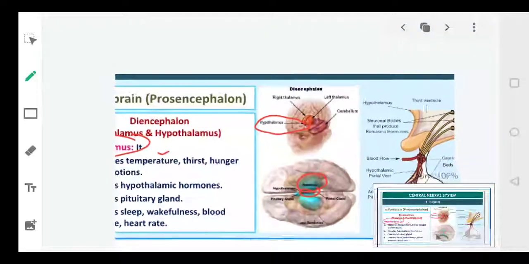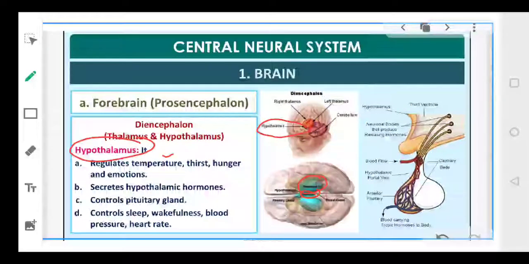So at the base of the thalamus there is hypothalamus, and this particular hypothalamus portion contains a number of centers. Okay, it has certain centers which control your body temperature, thirst, hunger and emotions. Right? It produces an urge of eating and drinking. ये आपके अंदर भूख, आपको भूख लग रही है, आपके ऐसे emotions को control करता है.